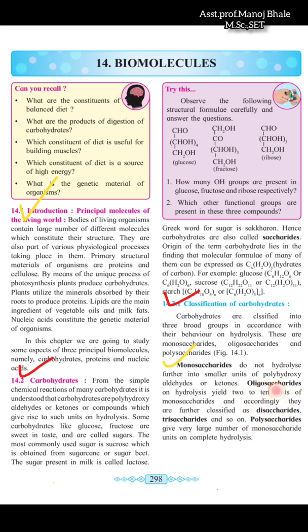Another classification that we can see is the oligosaccharides. Oligosaccharides means that after hydrolysis of the carbohydrate, there is a formation of 2 to 10 units of monosaccharides.